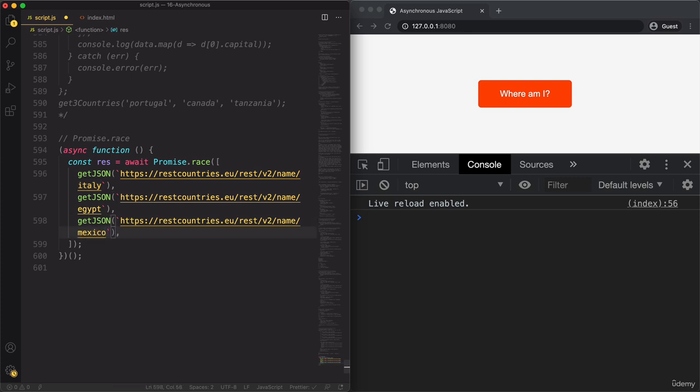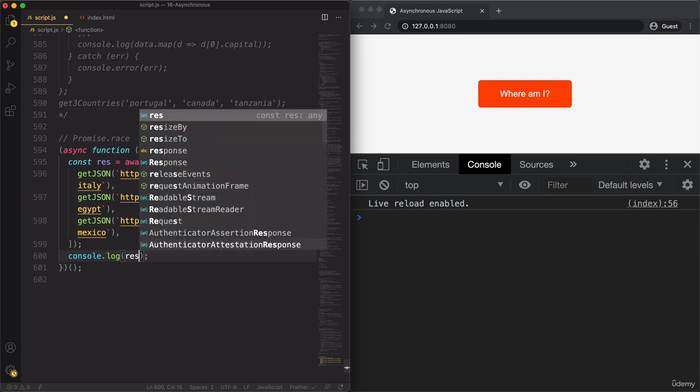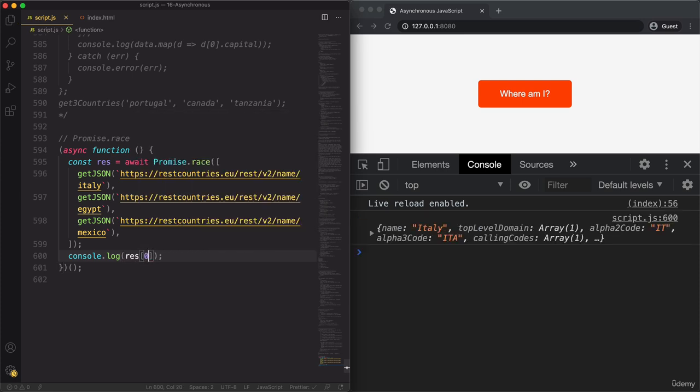And so now these 3 promises will basically race against each other like in a real race. Now, if the winning promise is a fulfilled promise, then the fulfillment value of this whole race promise is going to be the fulfillment value of the winning promise. So that's more obvious than it maybe sounds. So let's just see the result here in the console. And so we got Italy. But if we try this again, then maybe we get another result, because maybe another call is going to be faster. But well, it seems to be always Italy.